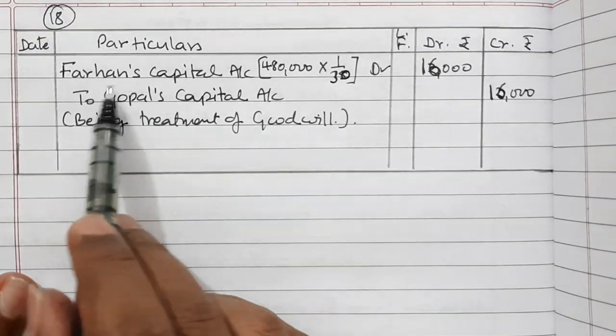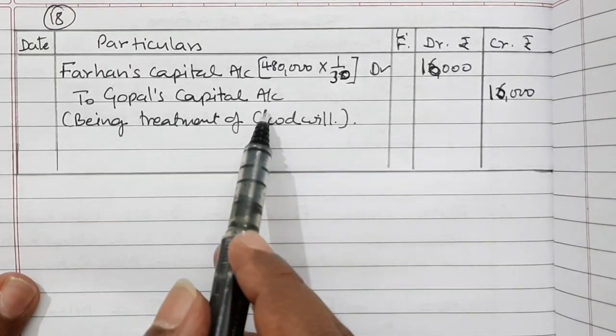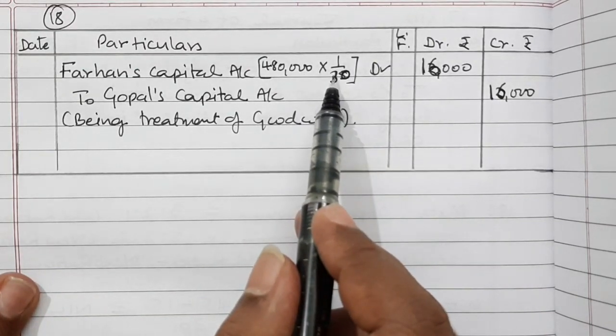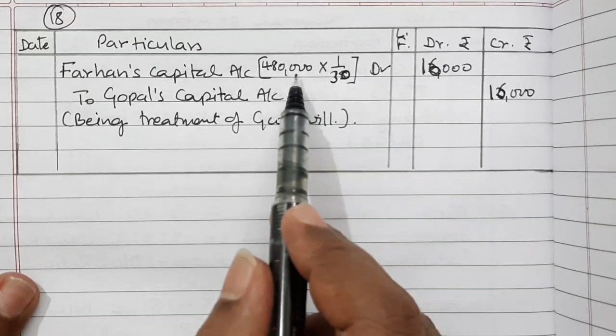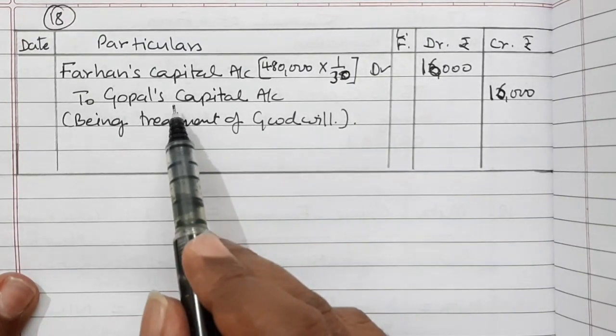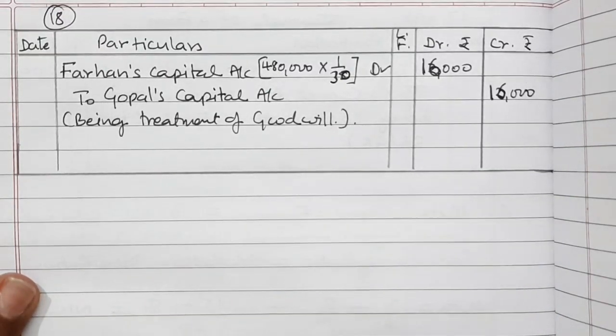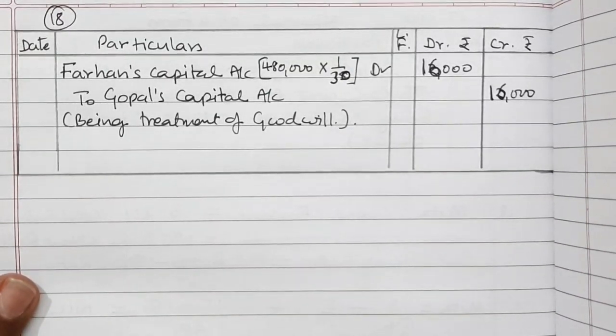So treatment of goodwill, Farhan's capital account debited to Gopal's capital account. Goodwill of the firm is rupees 4,80,000 and their gaining and sacrificing ratio is 1/30. So it will be 16,000 to Farhan and 16,000 credited to Gopal. That's the solution for treatment of goodwill, question number 18.